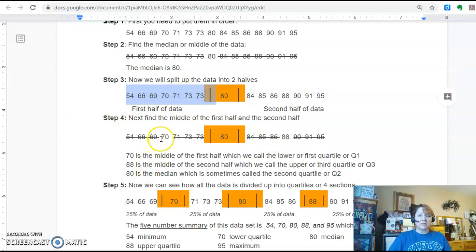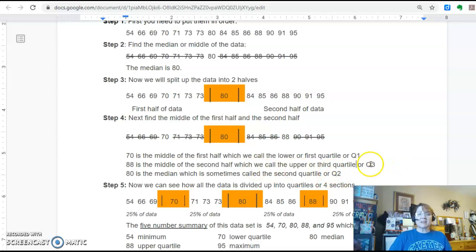So then I'm going to say, okay, so I have this whole first half. What's the middle of my first half? Well, 70 is the middle of the first half, and I get that again by crossing out things. That's called the first quartile because it's the middle of the first half. And then I have the second half of data. The middle of the second half is 88. So 88 is considered to be the upper quartile or the third quartile, Q3. The median is also sometimes called the second quartile.